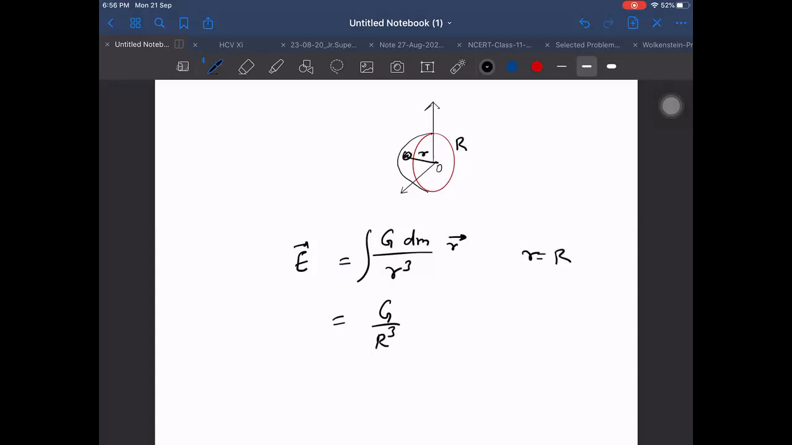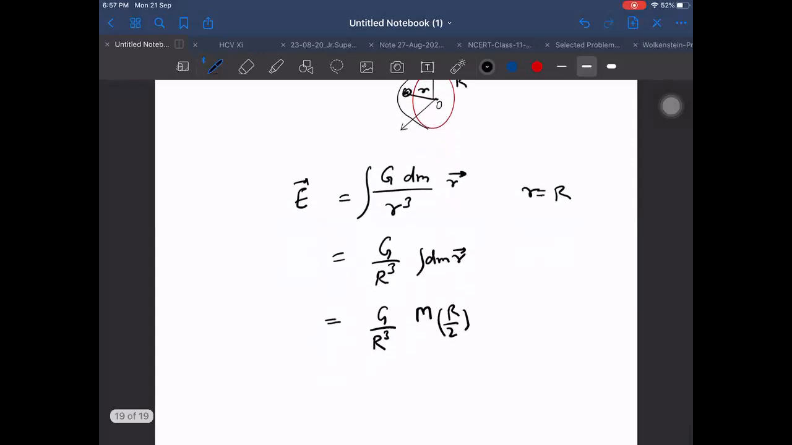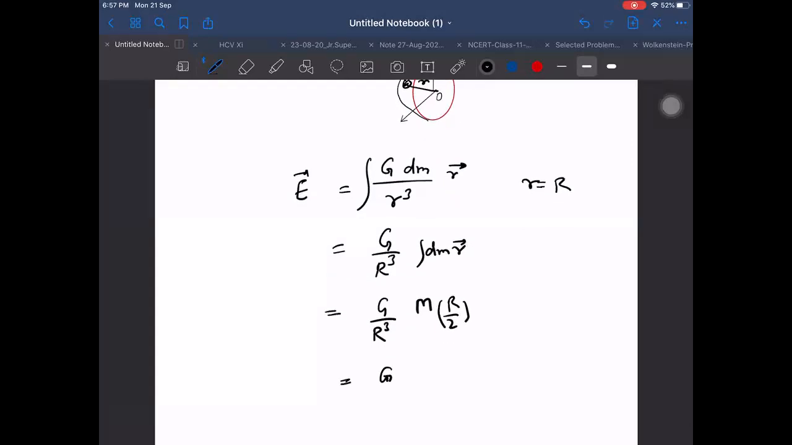Normally capital R I use to represent the radius of the given body. So here both are the same, the position vector is also the same, so I can take it out. Then we are left with dm into r vector. Now what is the position vector of this? It will come out to be mass m into RCM. Everybody knows that for the hollow hemisphere RCM is equal to R by 2. Then we get GM by 2R square. That is E. See how quickly we got it. This cannot be done for a solid sphere, no, sir.